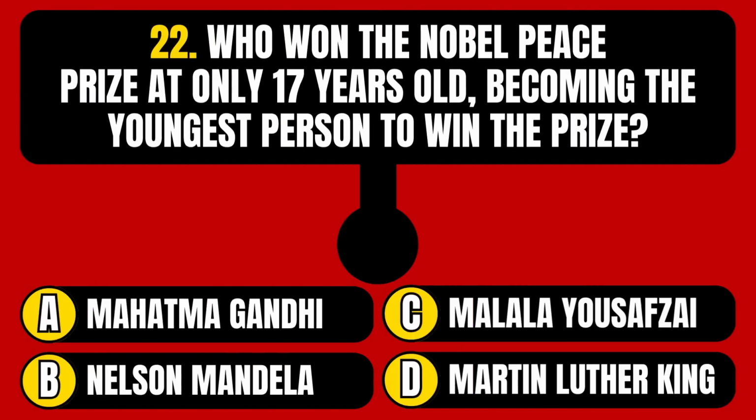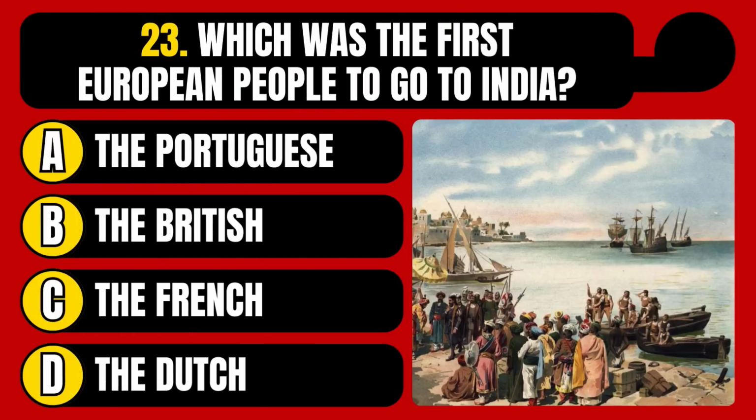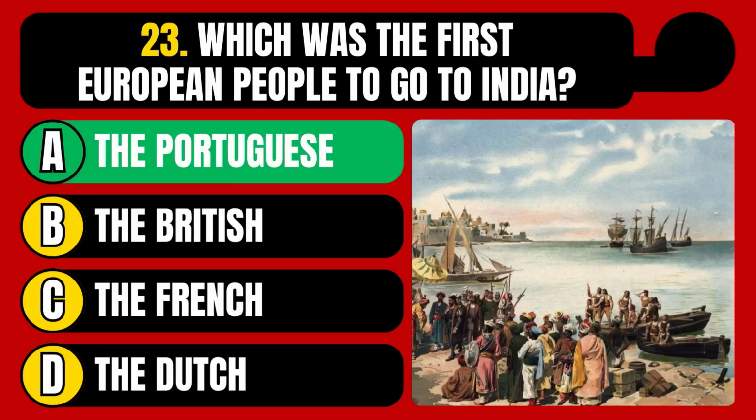Who won the Nobel Peace Prize at only 17 years old, becoming the youngest person to win the prize? Mahatma Gandhi, Nelson Mandela, Malala Yousafzai, or Martin Luther King? The correct answer is option C, Malala Yousafzai. Which was the first European people to go to India? The Portuguese, the British, the French, or the Dutch? The correct answer is option A, the Portuguese.